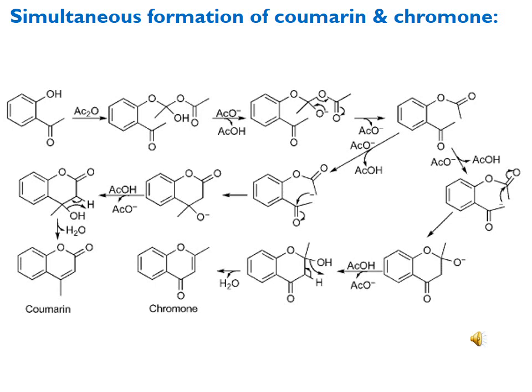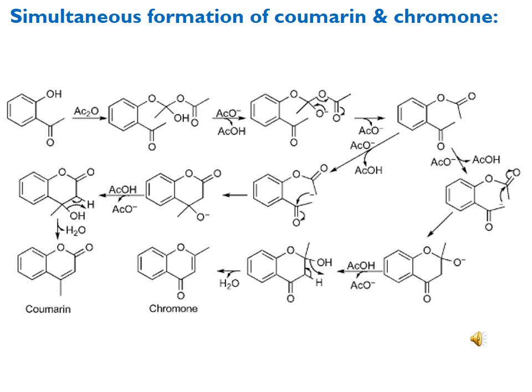If we are using a base, then this base can abstract a proton from the ketonic alpha carbon, the methyl carbon. If the proton is abstracted from the ketonic alpha carbon or methyl group, then this ketonic functionality will move towards the chromone formation.